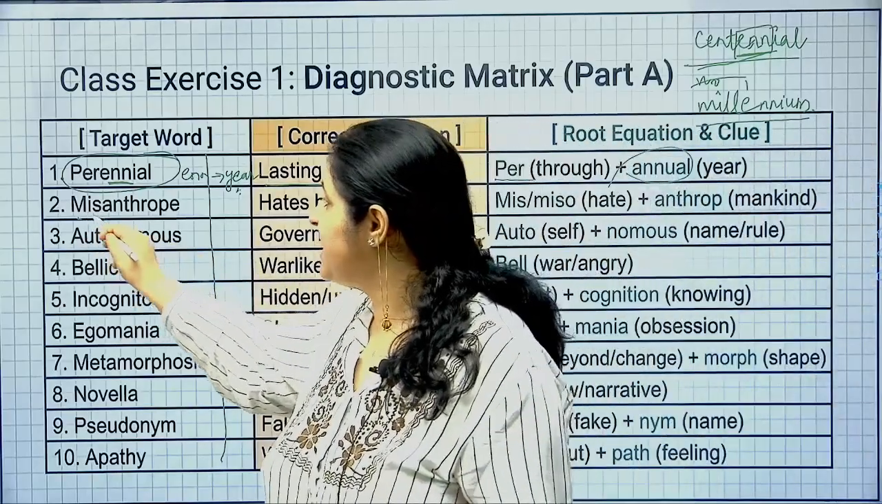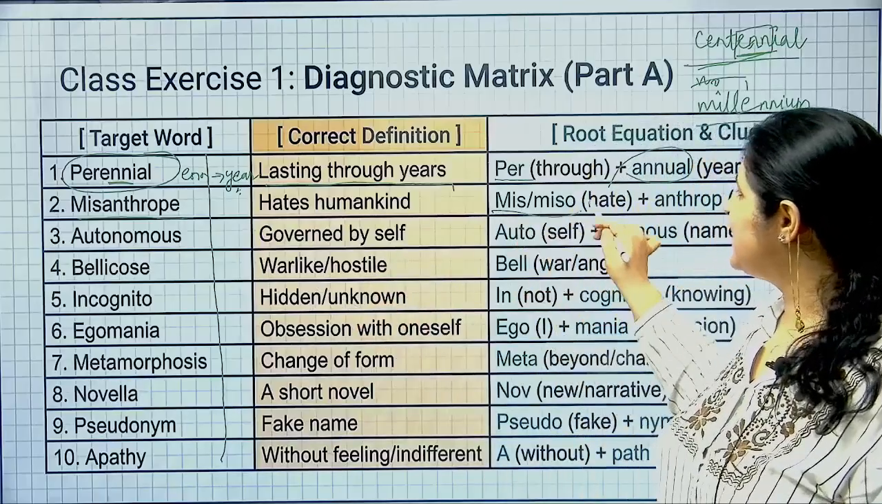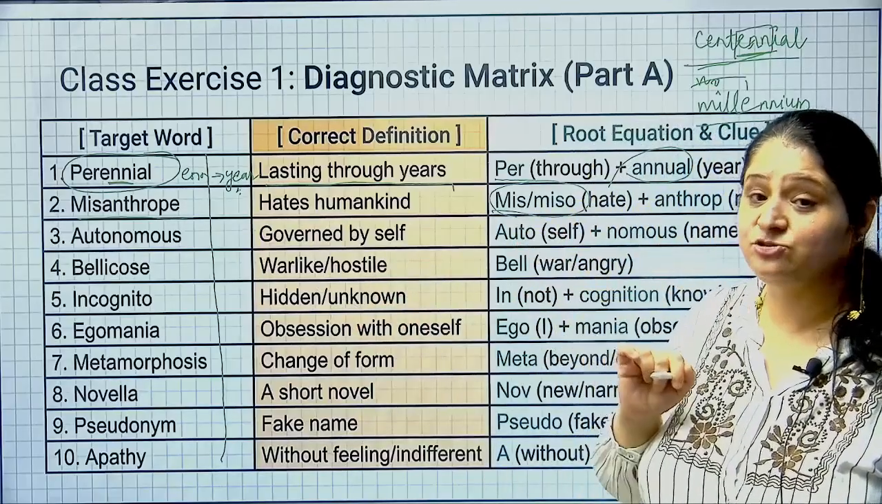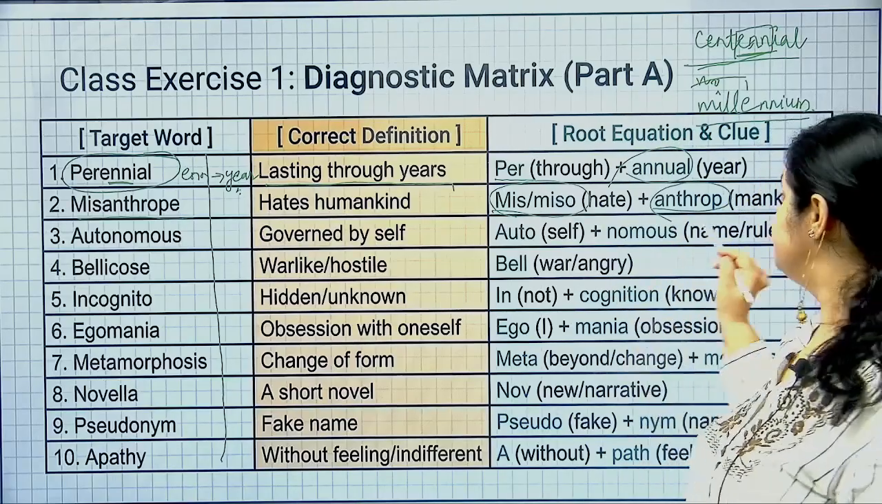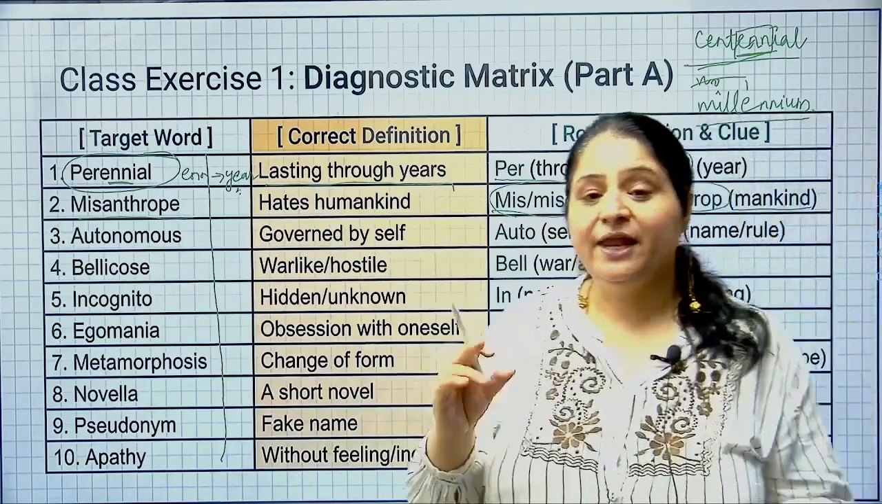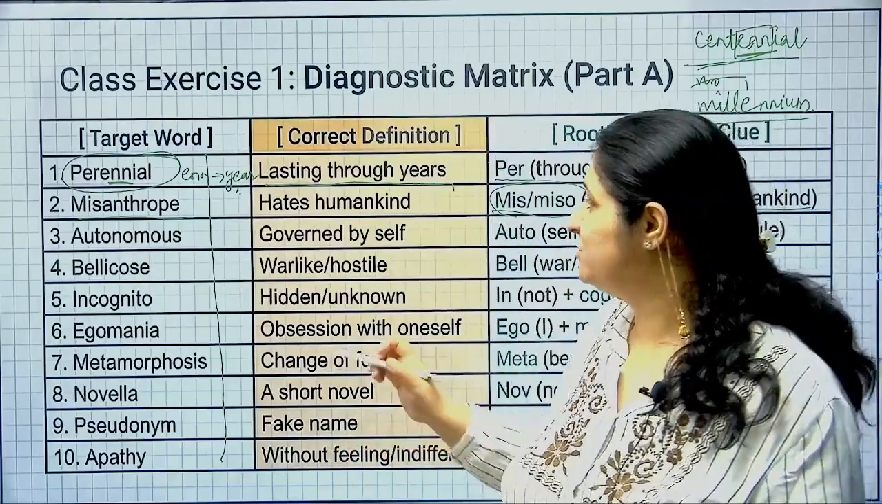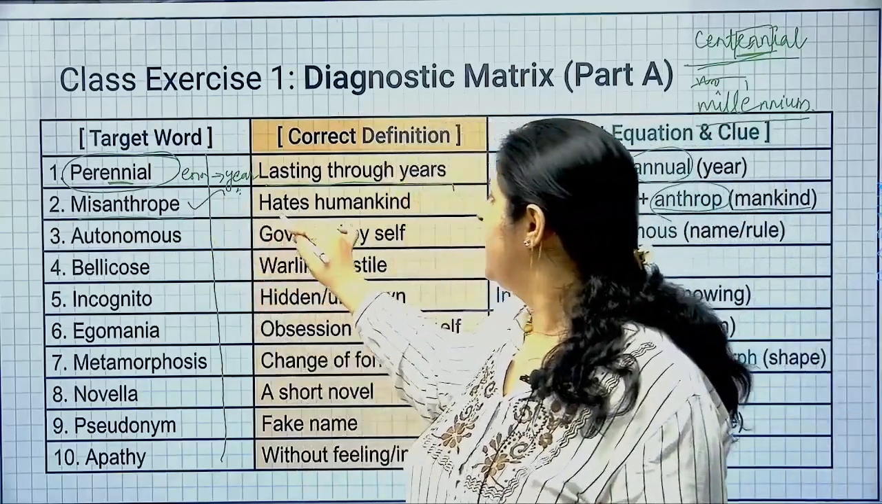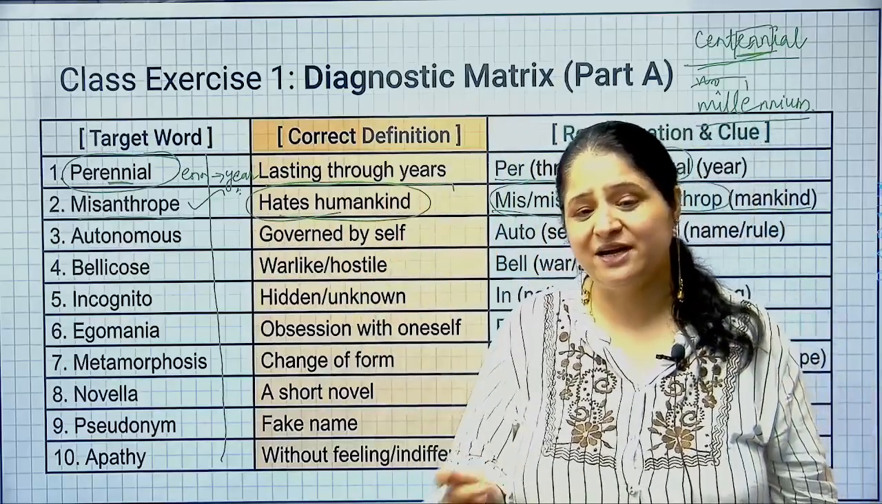Now another word is misanthrope. Now misanthrope में let's break this word. So mis as a prefix means hatred or hate, and anthropos as a root word means mankind. So anybody who hates mankind is a misanthropist. ठीक है, तो मिसैंथ्रोप या मिसैंथ्रोपिस्ट हम किसको कहेंगे? Hater of humankind को, hater of mankind को. One who hates mankind is a misanthrope.